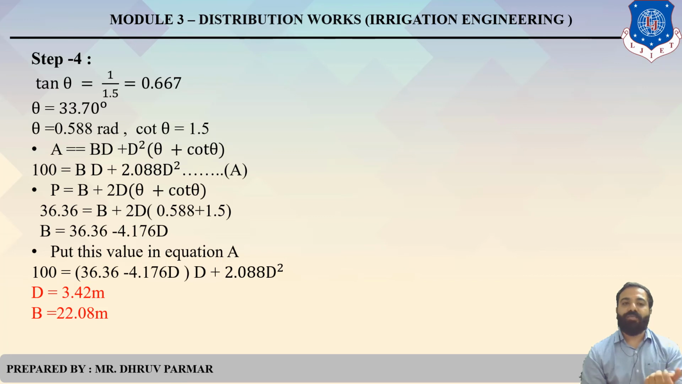Same for perimeter: P equals B plus 2D, bracket theta plus cot theta. We have perimeter, B plus 2D, theta equals 0.588 in radian, and cot theta equals 1.5. So making B the subject, B equals 36.36 minus 4.176 D. Put this value in equation A, so we get B and D. Clear?